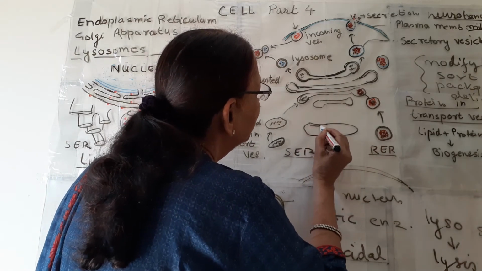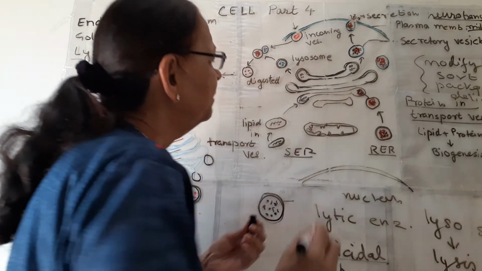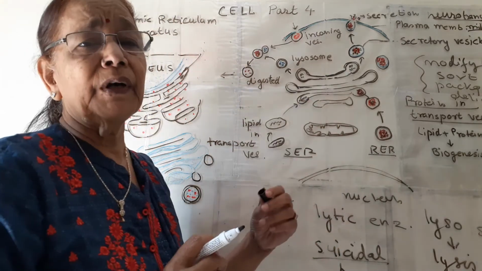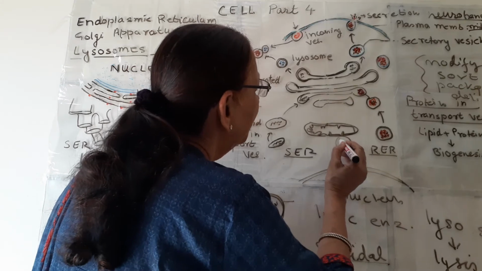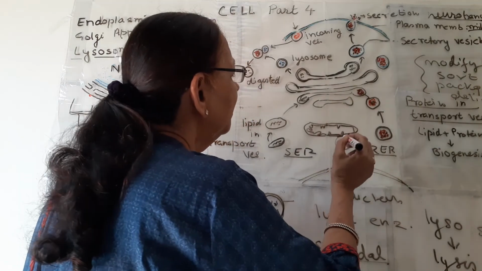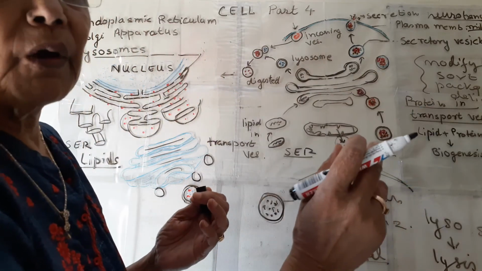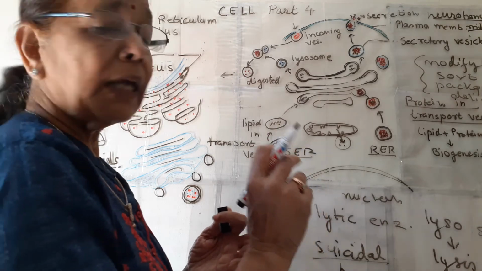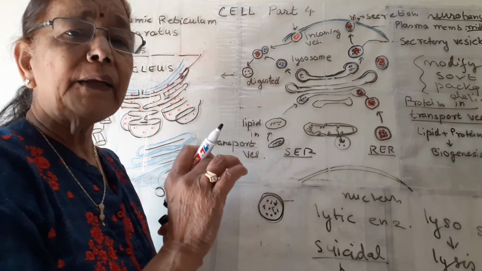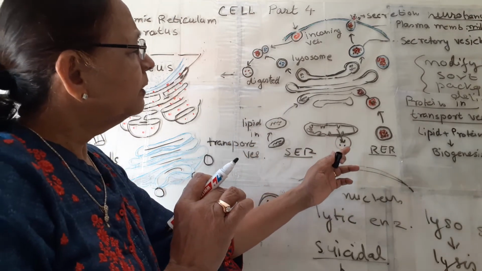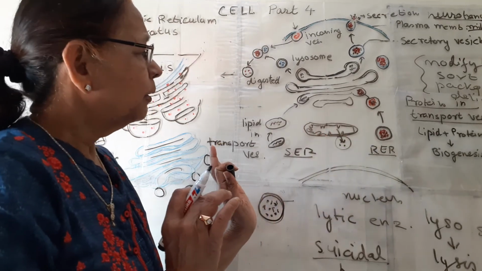Suppose this is a mitochondria, many of which are present inside the cell. If it is non-functional, old, or worn out, then what happens? The lysosome attaches itself to this mitochondria and digests all its organic matter, and the waste is thrown out of the body by exocytosis. Day before yesterday you studied endocytosis and exocytosis. So this lysosome digests all the worn out bodies and they are thrown out.